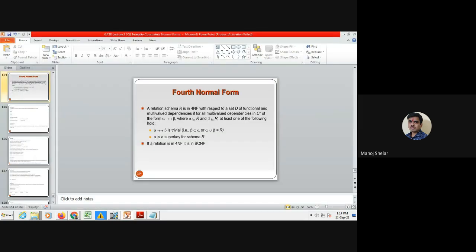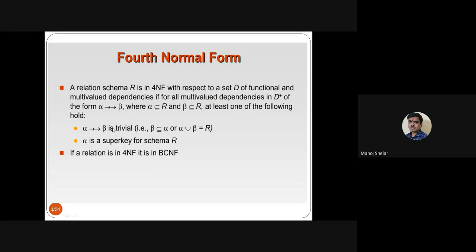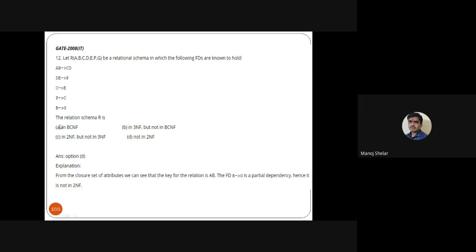So same here in fourth normal form, we use a functional dependency as a trivial check, and second is super key. These are GATE questions, some GATE questions of the normalization concept. Here, let R(ABCD) be a relational schema in which the following functional dependencies are known to hold. Several functional dependencies are available, and here check whether it is BCNF, 3NF, 2NF, or not in 2NF. The answer is 2NF, and the explanation is available here.